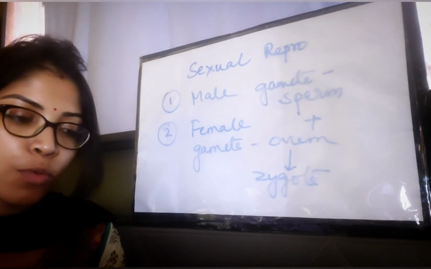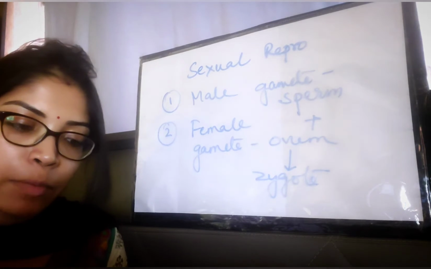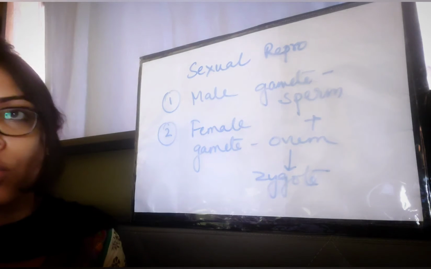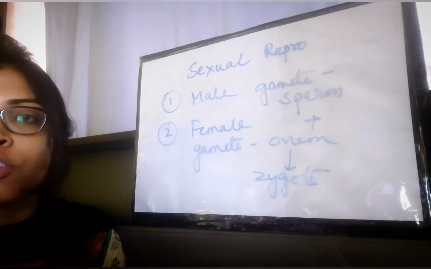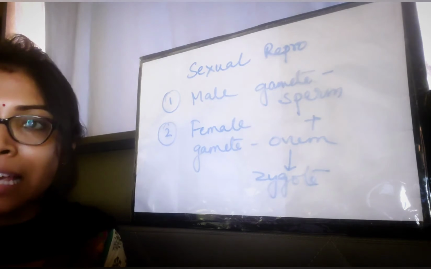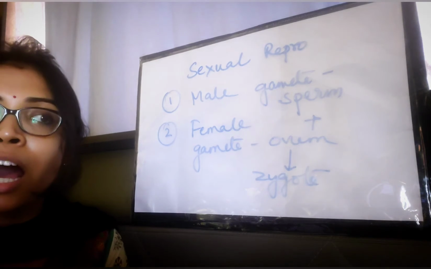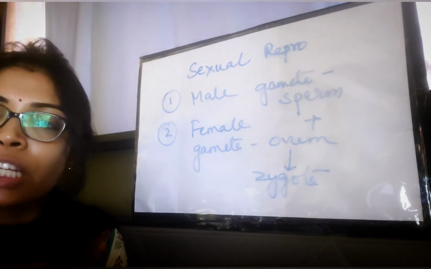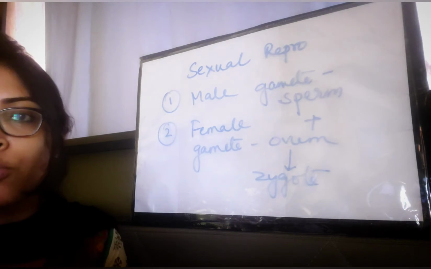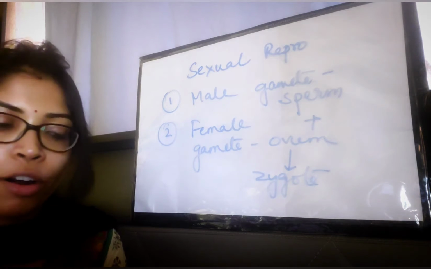Okay, so let's move on to the third paragraph of page number 33. Higher animals, including human beings, have distinct male and female sexes. So the higher animals, which are the more complex animals, have the genders of the organisms physiologically demarcated. By looking at the individual, we can understand if that individual is a male or a female.